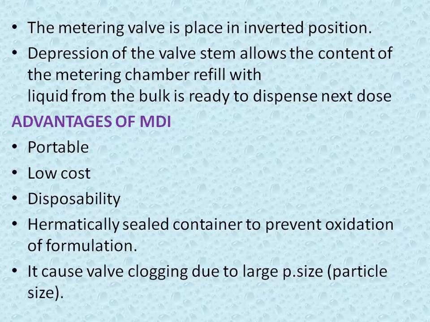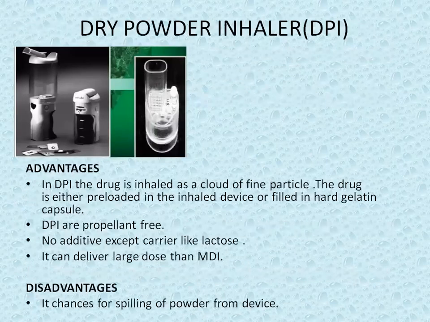That refill is again delivered under pressure. The valve has a particular capacity, and up to that capacity medication comes each time. When we press the actuator it releases the content from the valve, and next time the valve gets filled. The advantages are that it is portable, low cost, and can give accurate dosing.